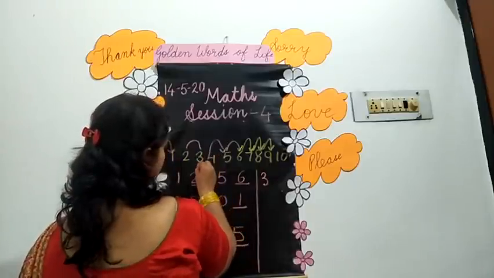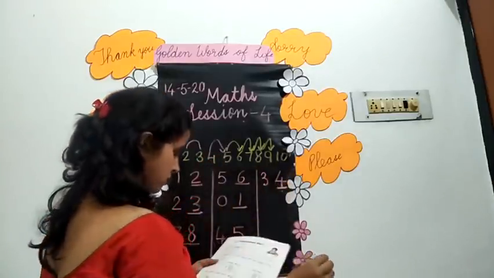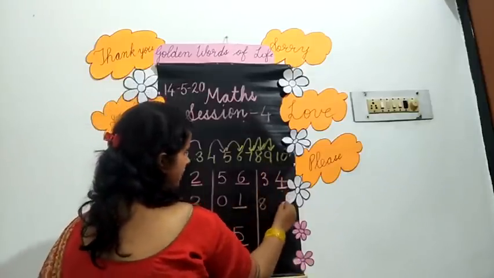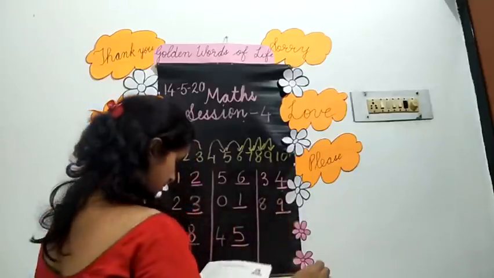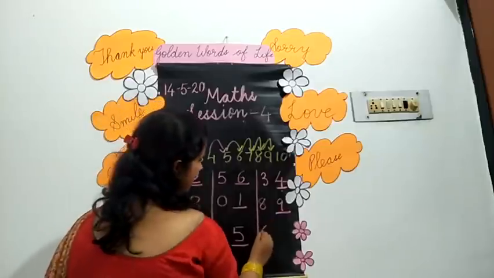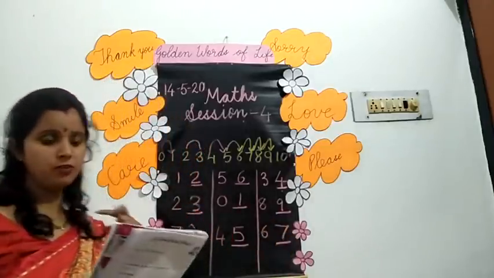3. What will come after 3? 4. 8. Which number will come after 8? 9. 6. Which number will come after 6? 7. Done all of you?